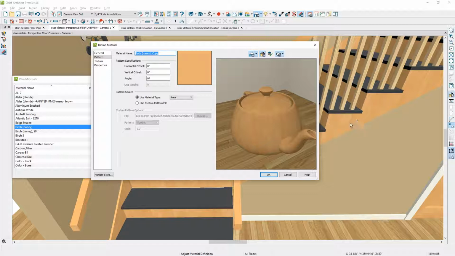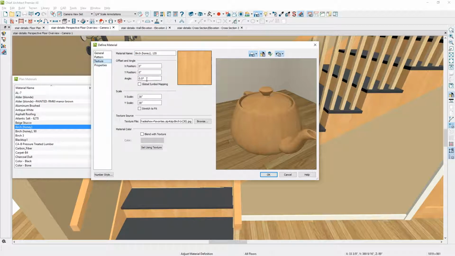And I'm going to also make one more copy of it, which I can use for the stringer. Notice my stringer wood grain is going up and down. I'm going to set this at either 45 or 135 depending on the direction. Again, on my pattern, I'll just set that at 135, and on the texture, again, I'm going to rotate that so that it's at that 45 or 135 degree angle.